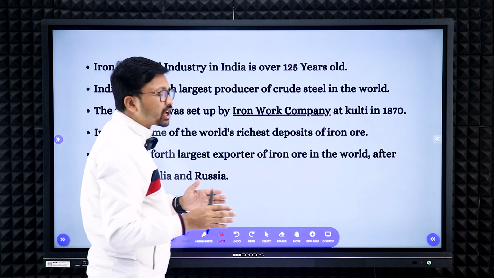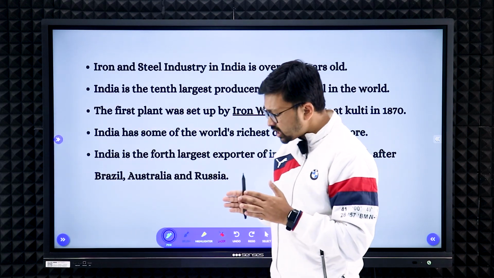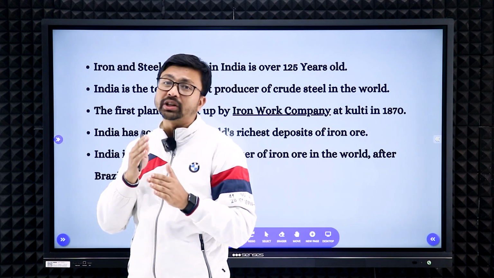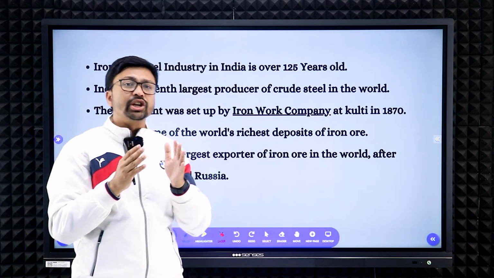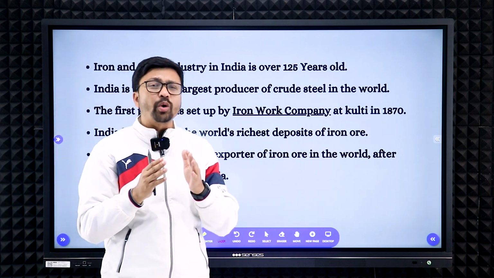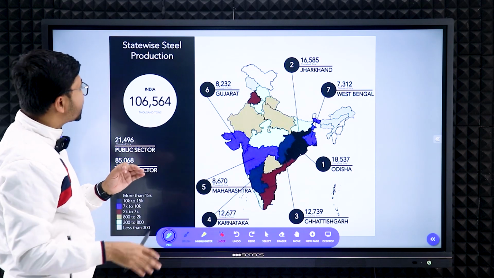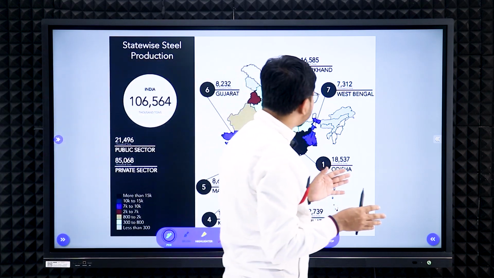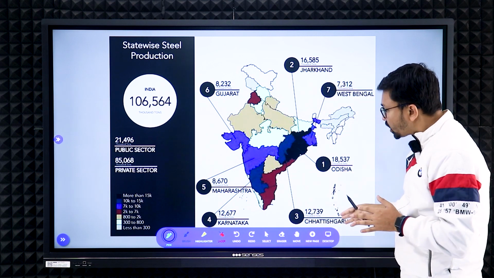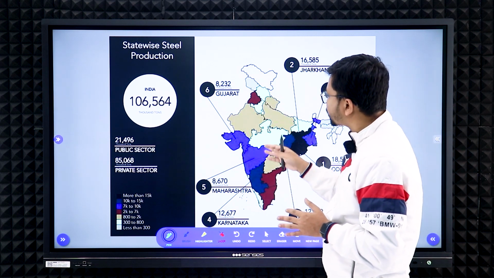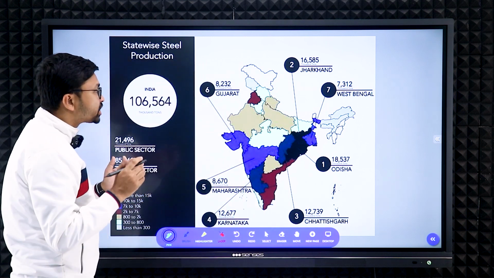Now next we need to focus on the iron and steel industry, right? The iron and steel industry also plays a very important role for the country's GDP, and it is also known as the basic industry, because it is required to develop the other industries also, right? If you talk about the state-wise distribution, it is West Bengal, Jharkhand, Odisha, Chhattisgarh, Karnataka, Maharashtra and Gujarat. Those are the areas where you can see the iron and steel industry.